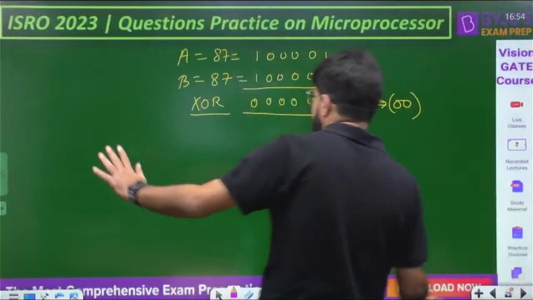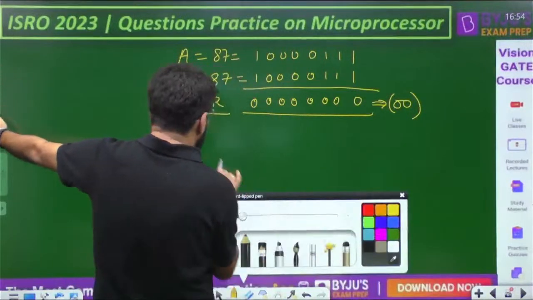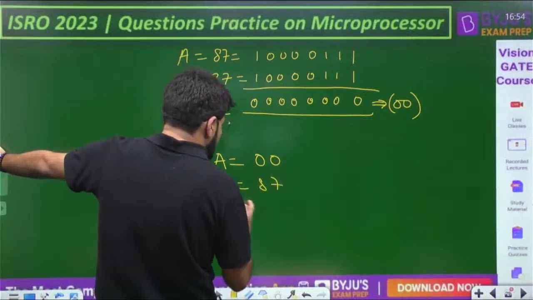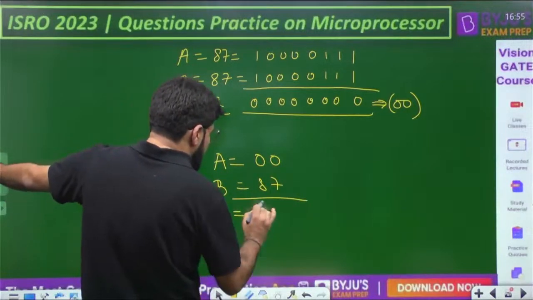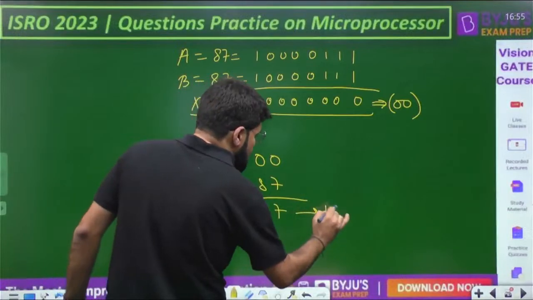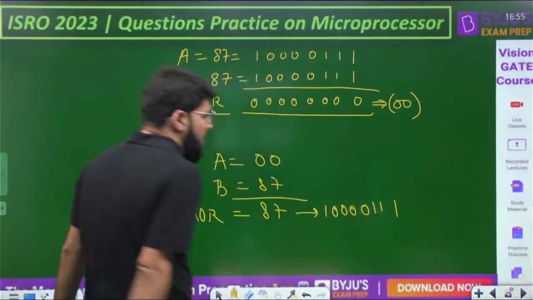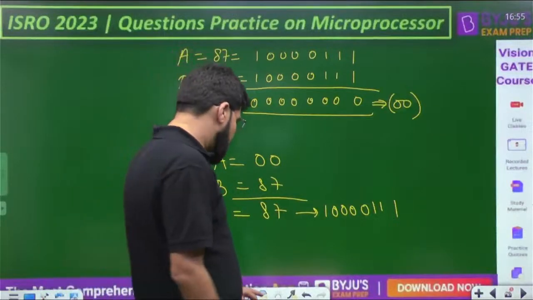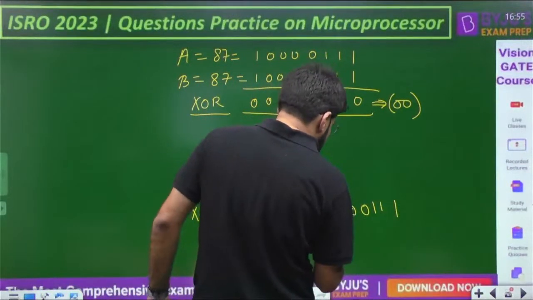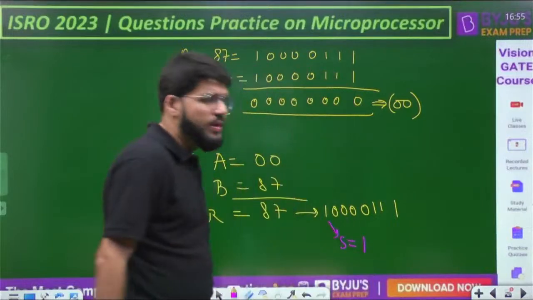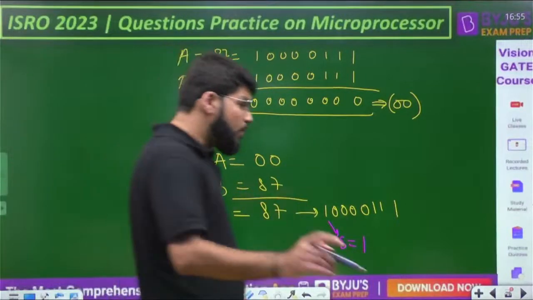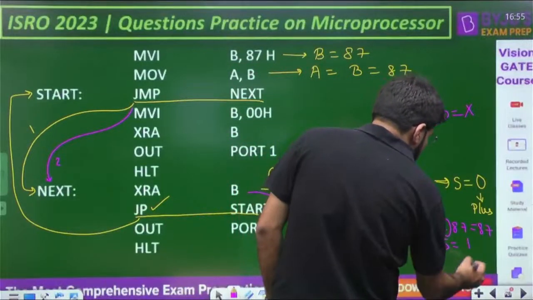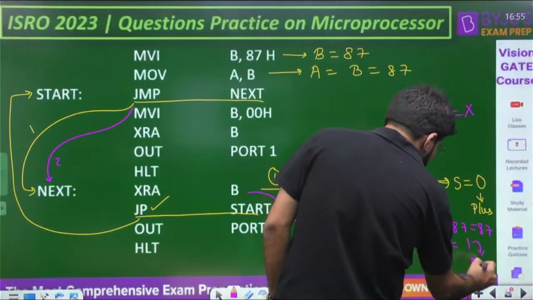Let's look at this once again. This time the accumulator contains 00 and B contains 87, so when I do the XOR, I get 87. But 87 is 1000 0111, so I need to open it to see the sign flag. 8 is 1000 and 7 is 0111. The MSB is 1, meaning the sign flag is 1 this time. The sign flag equal to 1 is for a minus number.